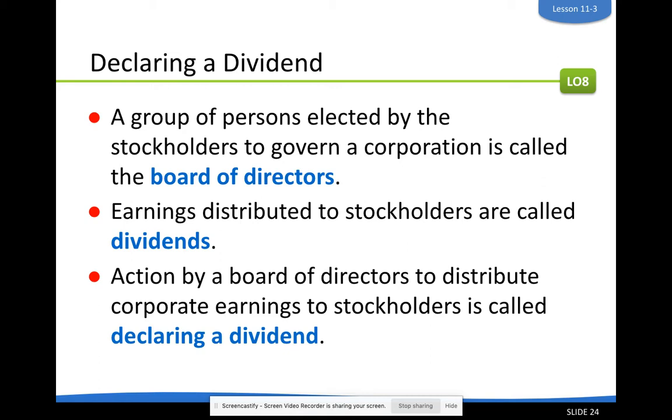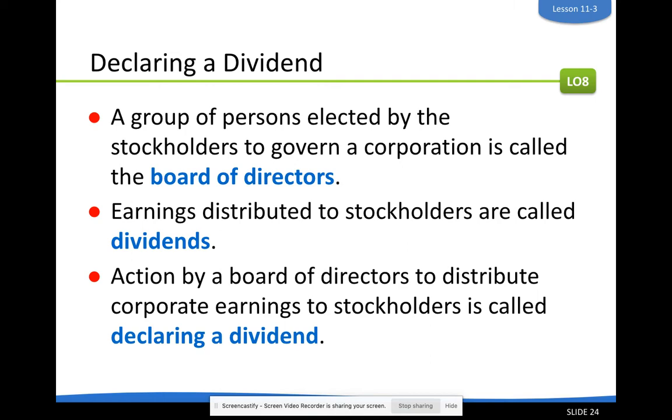And the reasons they might do this is so that then stockholders might use that money, use their bonus to buy more stocks in the company. They might use that bonus to just think of it as, wow, this company shows good loyalty and we're going to hold on to our stocks. So there's an advantage to paying dividends.